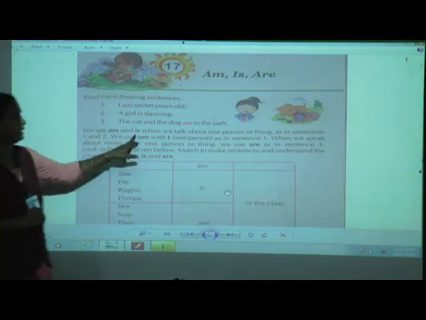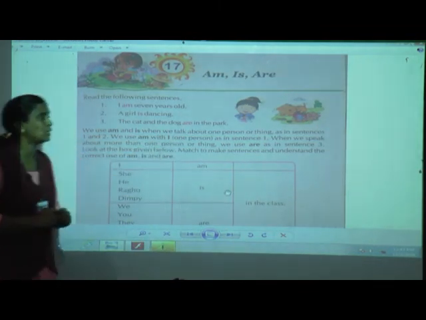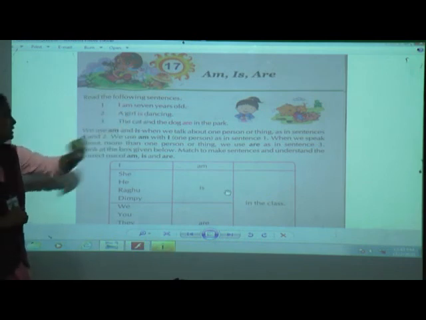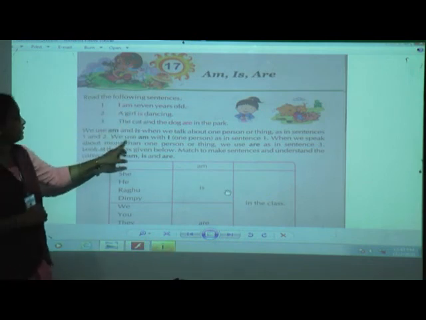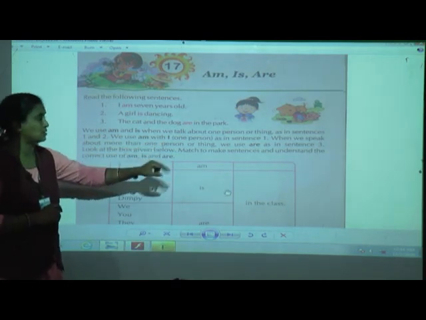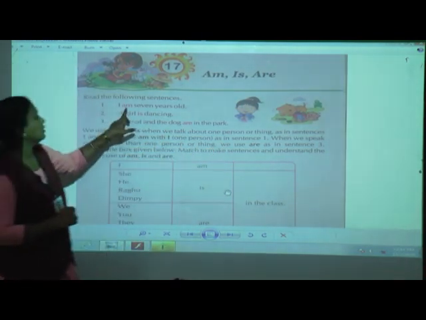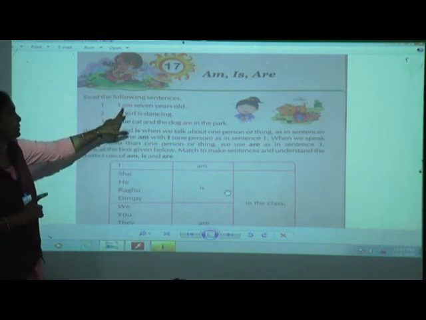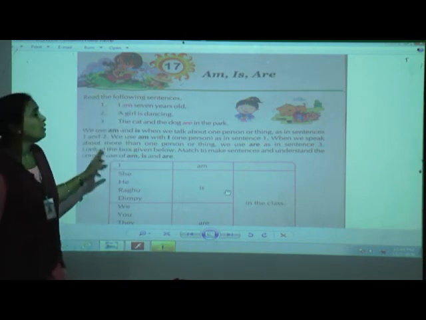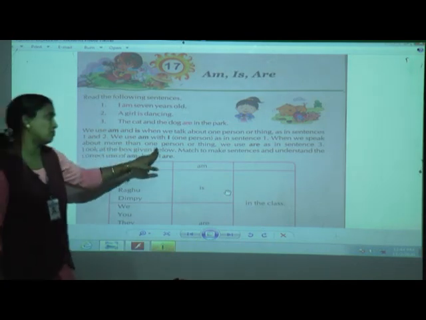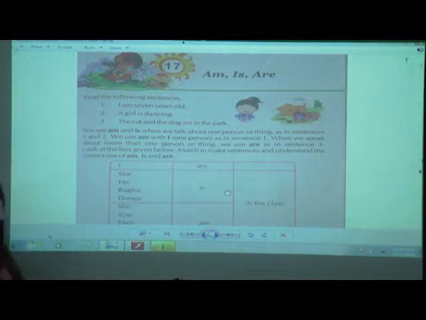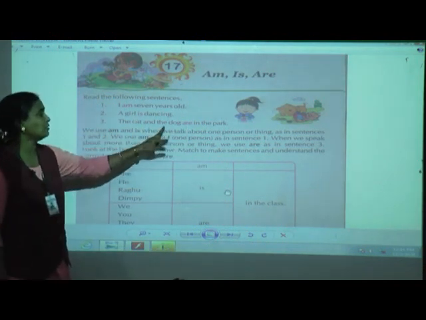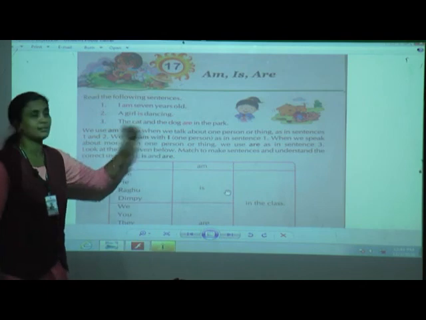Okay, we use am and is when we talk about one person or thing, as in sentence 1 and 2. I am 7 years old, a girl is dancing. And we use am with I, one person, as in sentence 1. So am is always used for I. Okay, am is always used for I only. When we speak about more than one person or thing, we use are, as in sentence 3. See, here are. When do we use are? More than one animal. See, the cat and the dog.